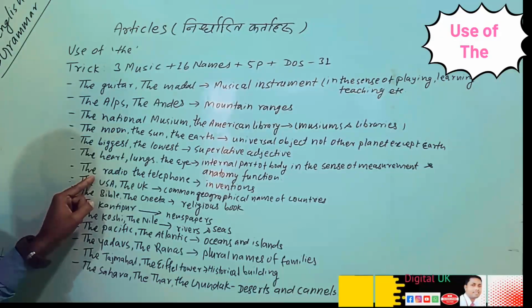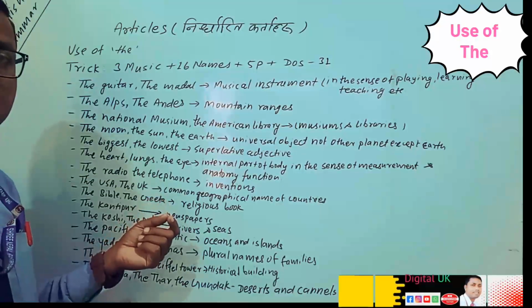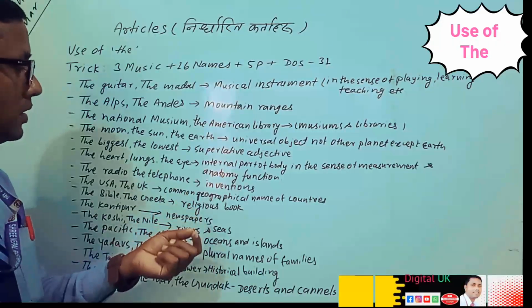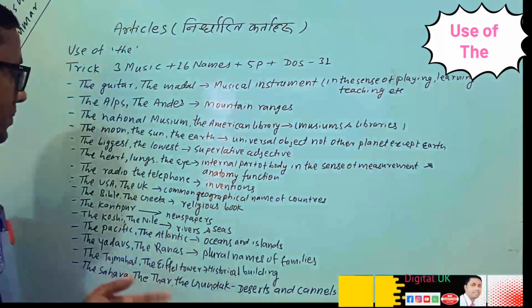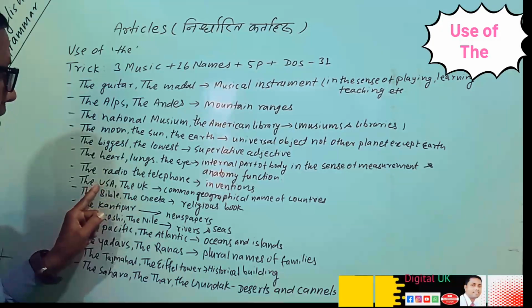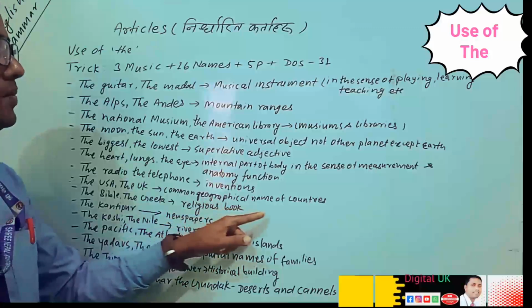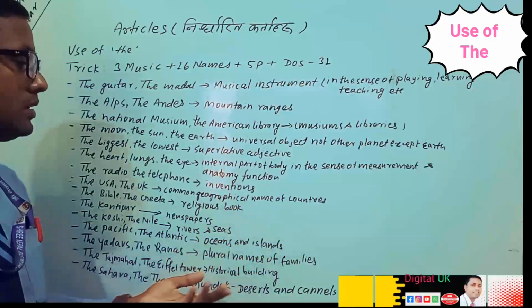Another is given the radio, the telephone. These are the name of invention. So what can we understand? Before the name of invention, we can also use the UK, the USA. These are the common geographical name of countries. So what can we understand here?